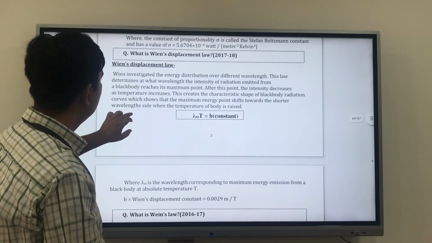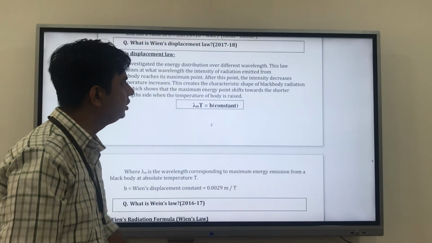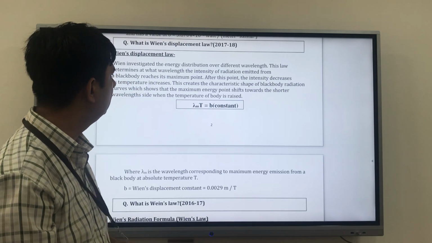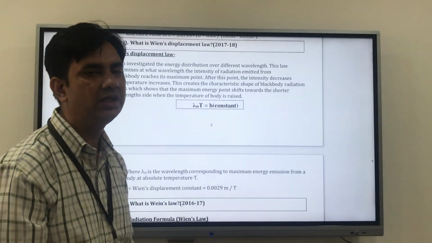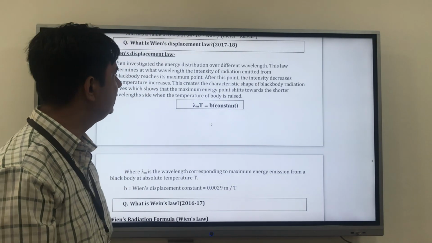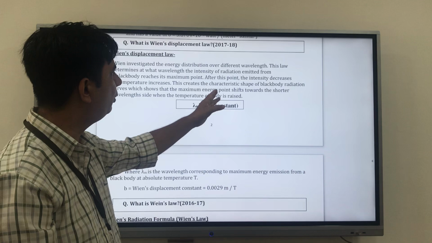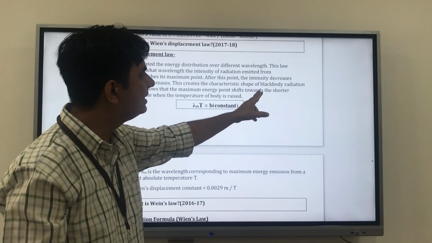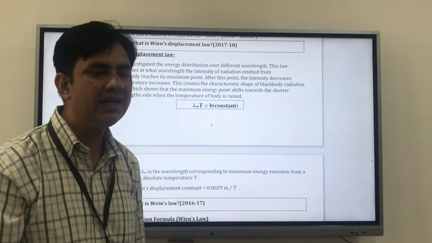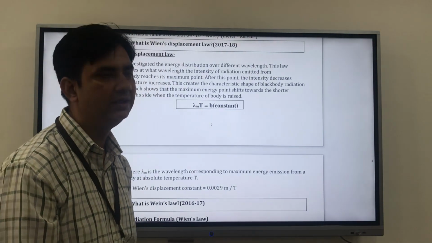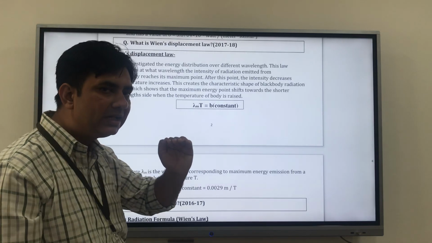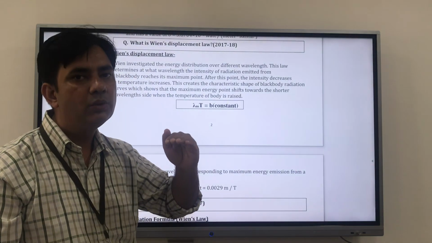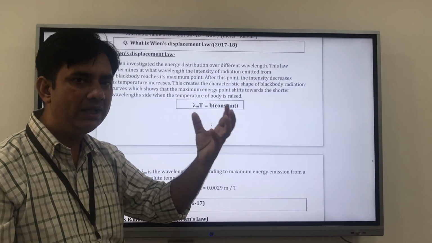So what did he say? He investigated the energy distribution over different wavelengths, and this law determined at what temperature, at what wavelength, the intensity of radiation emitted from a black body reaches its maximum point. After this point, please mark this, the intensity decreases as temperature increases, as I explained earlier. So if you increase temperature after some threshold value, then you will not get more energy, but the value will get